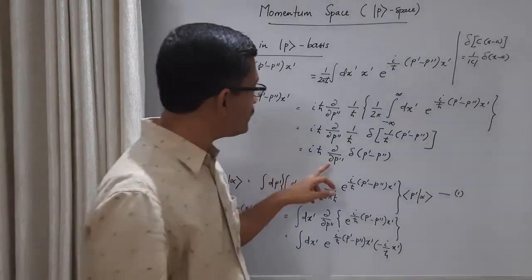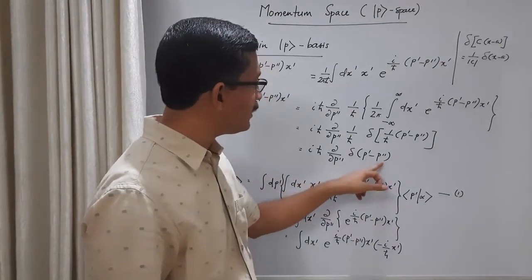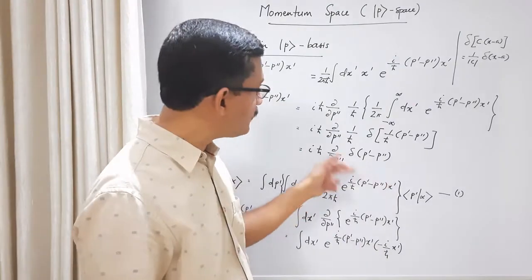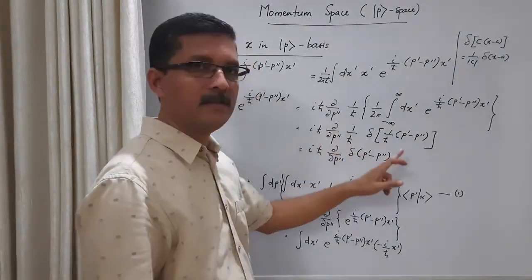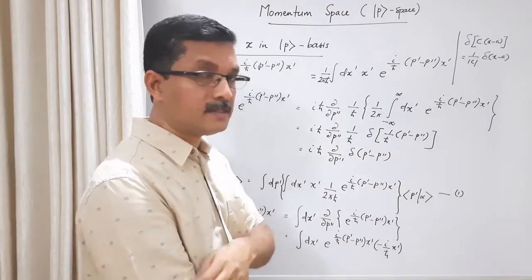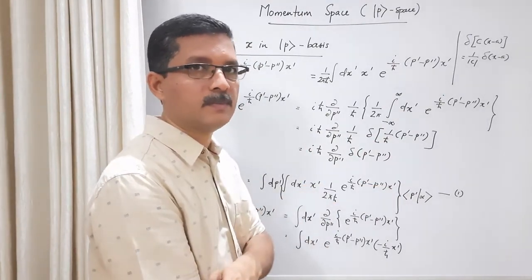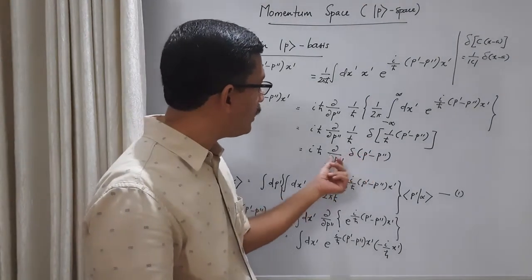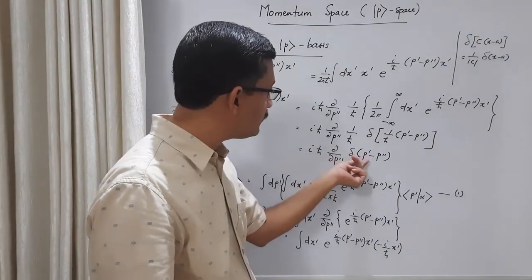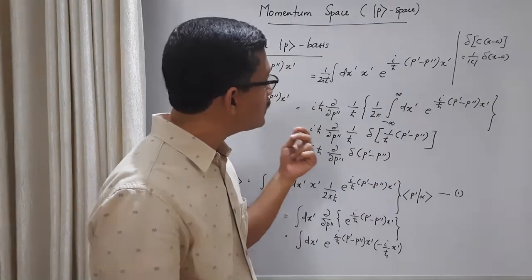Now this differentiation is with respect to the second factor here. If it is with respect to the first factor, then we can interchange the delta function and the derivative. This is again another property we have discussed in the previous class. Now how can I make this differentiation with respect to the first factor? That's very easy.